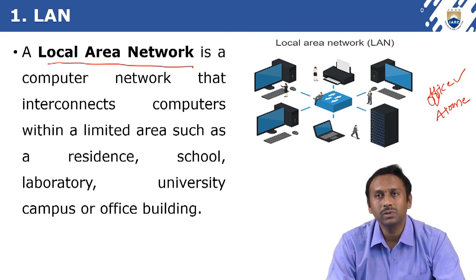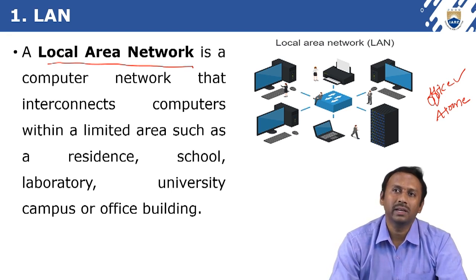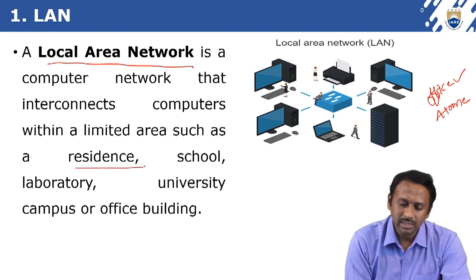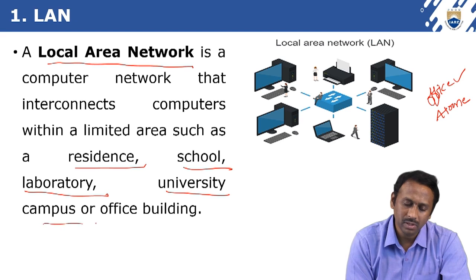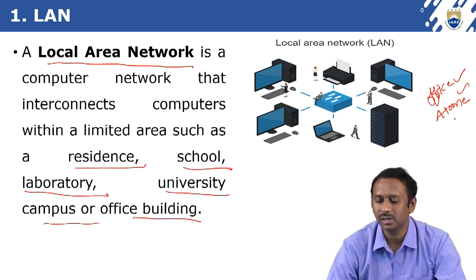A local area network is a computer network that interconnects computers within a limited area, such as a residence, school, laboratory, university campus, or office building. Is it clear? We have discussed office or home.